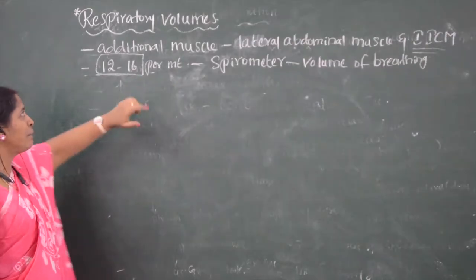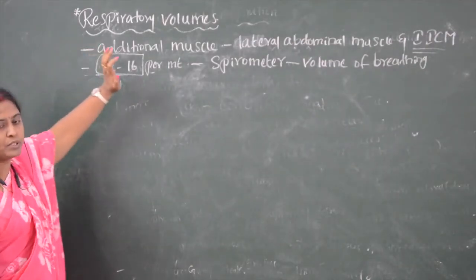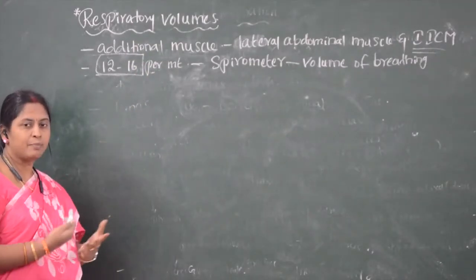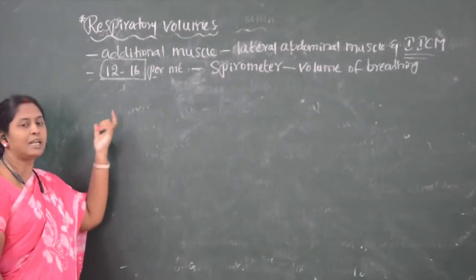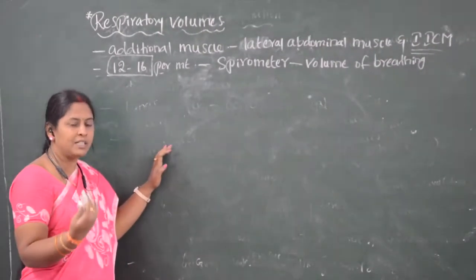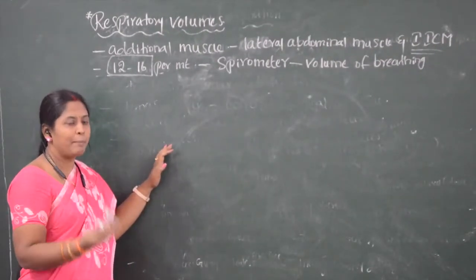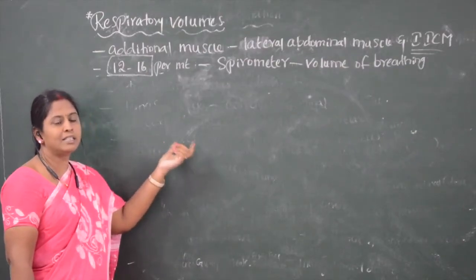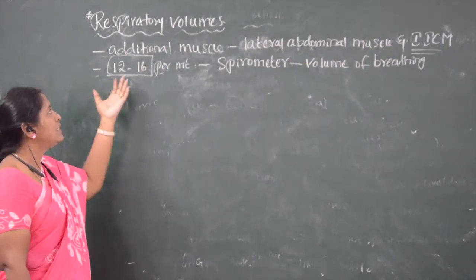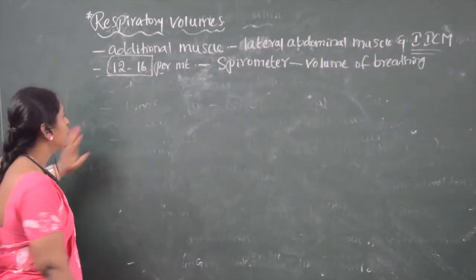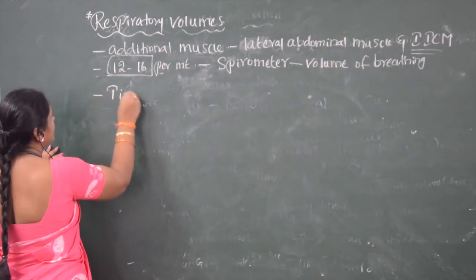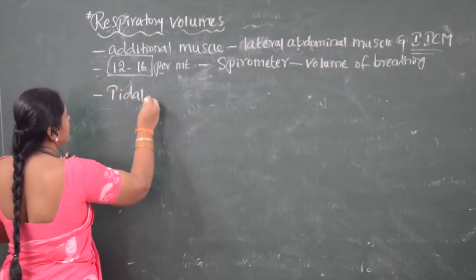By using the spirometer we can find the breathing. But there are some other respiratory volumes. By using the respiratory volumes, we can find the respiratory capacities for diagnosing in the clinical laboratory also. But before going to that, we will see what the respiratory volumes are. The first respiratory volume is very important, children. Definitely one bit will come.